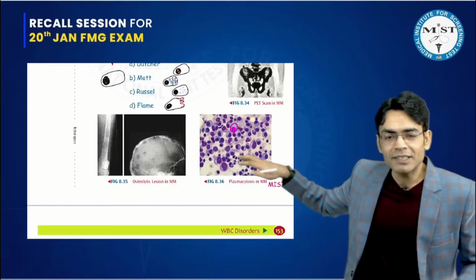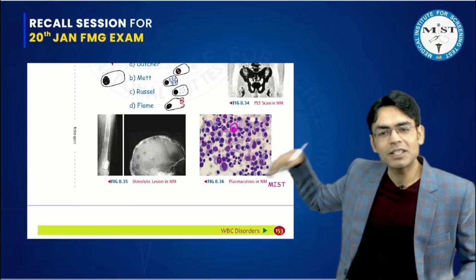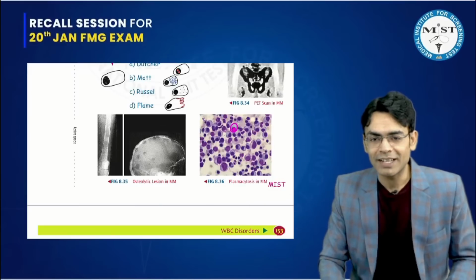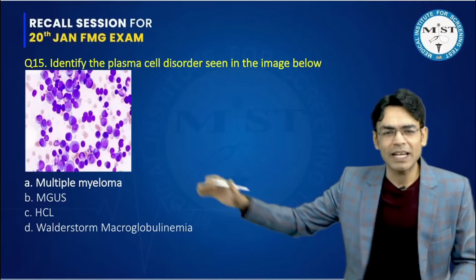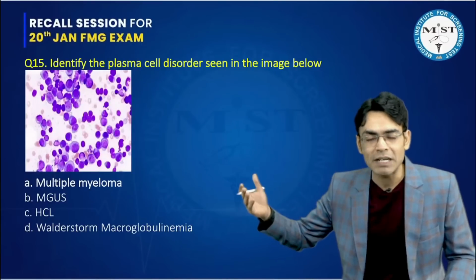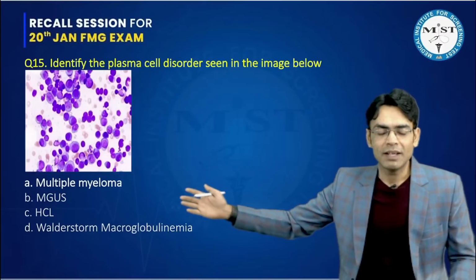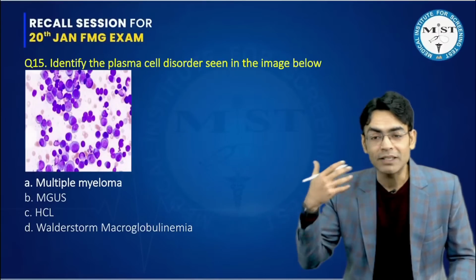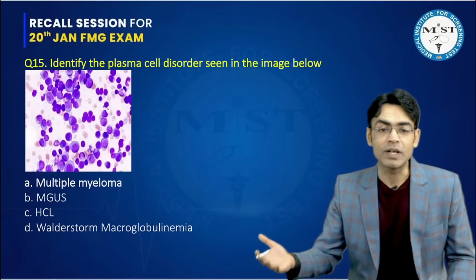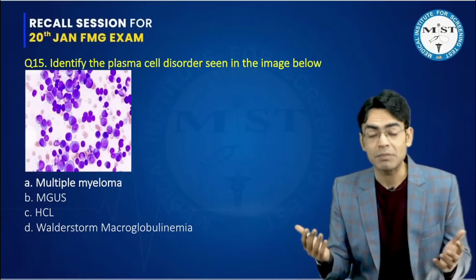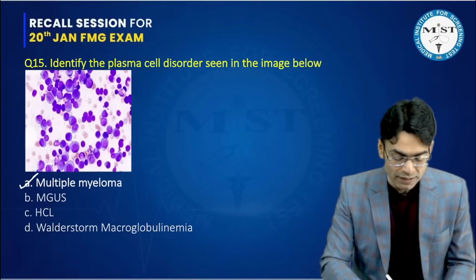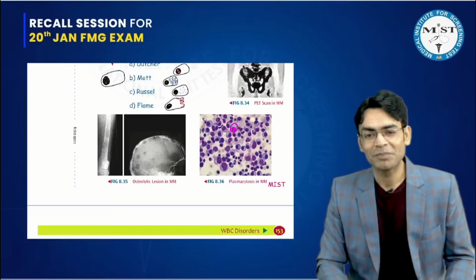So plasma cells getting so high, this is a very characteristic feature of multiple myeloma, right? More than 10% plasma cells. Smoldering myeloma also has more than 10%, but that is not given in the options, so there is no confusion. HCL is not a plasma cell disorder, so it goes out of the context. And MGUS and Waldenström do not have that many plasma cells. So the only answer left is multiple myeloma, A.